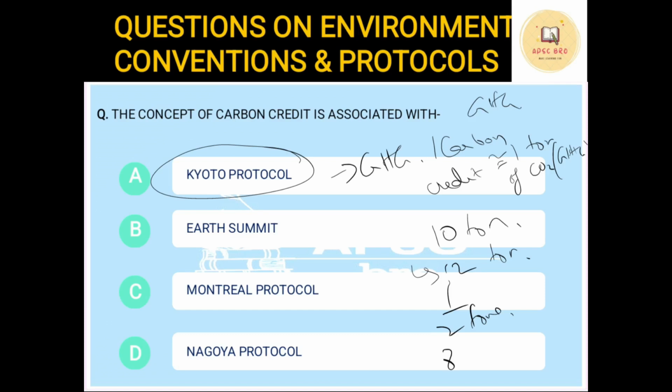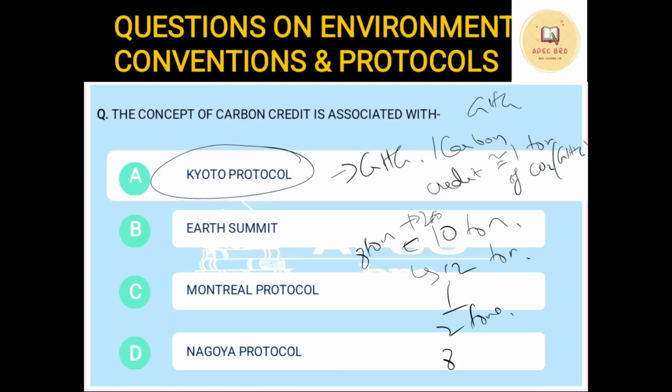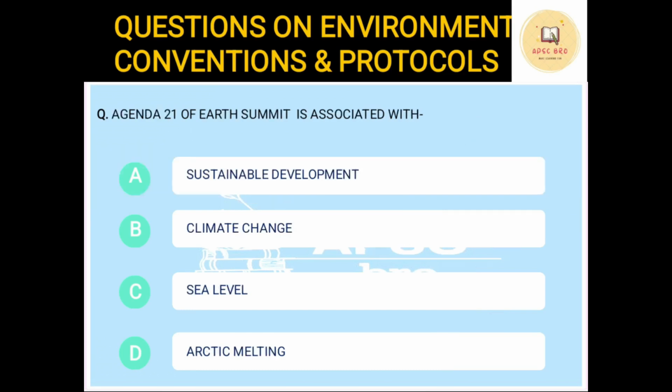It works like that. Now, suppose India somehow manages to emit only 8 tons of GHG, so it will have a balance of 2 tons. So it can sell that carbon credit to another country which will need it, which might emit more than their limit. Okay, this is the carbon credit system and it is a part of the Kyoto Protocol because Kyoto Protocol deals with greenhouse gases and the climate change because of that.